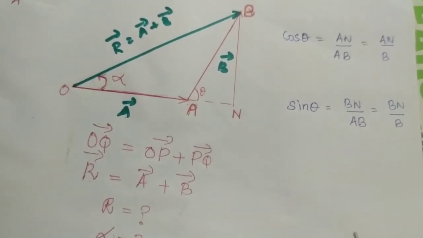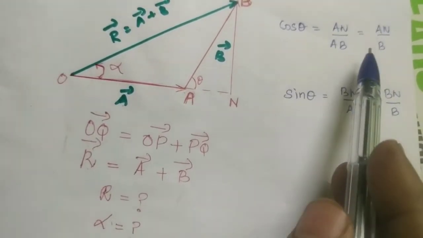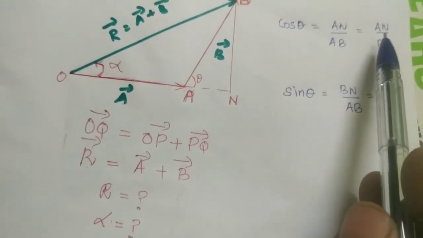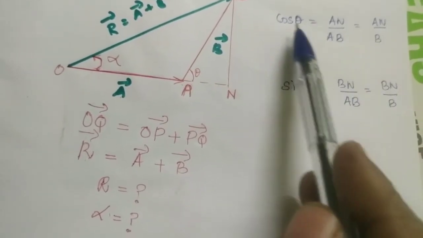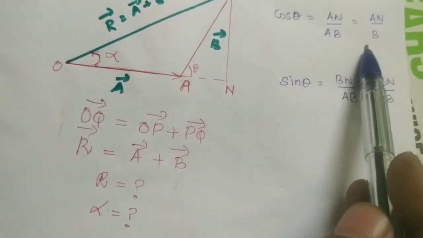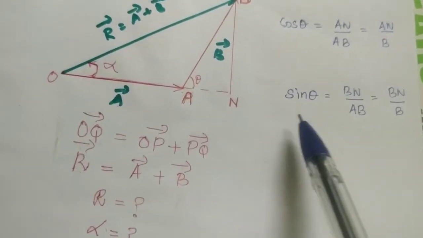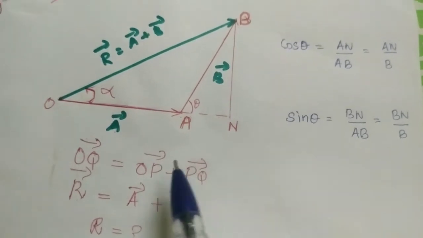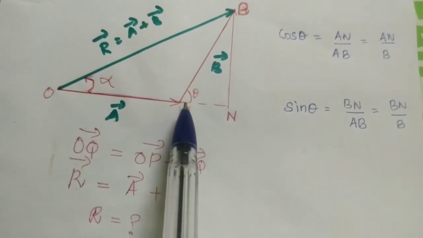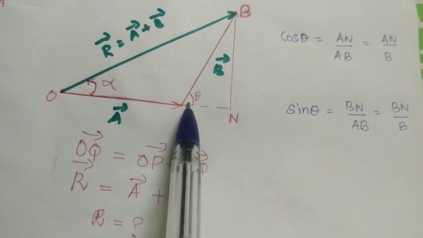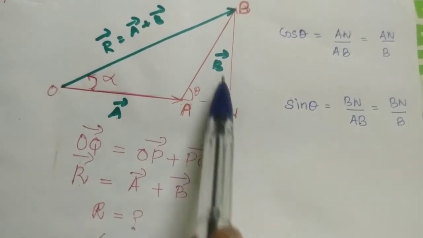So we can write what AN is from this equation, isn't it? AN is equal to B cos theta. Also for sin theta we know the formula. What is the formula for sin theta? Opposite side by hypotenuse. From this diagram, what is the opposite side? BN.